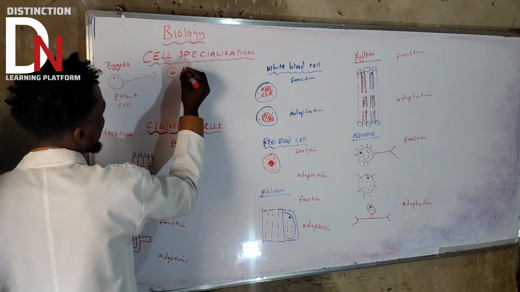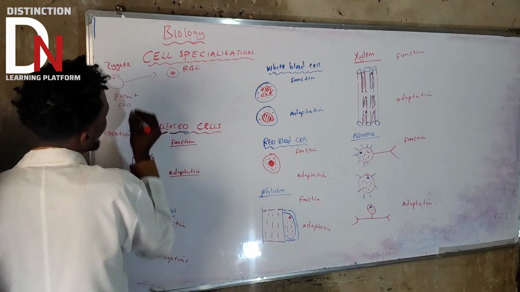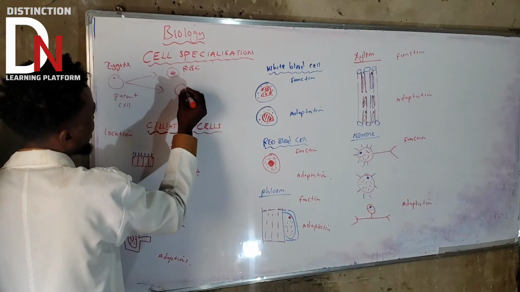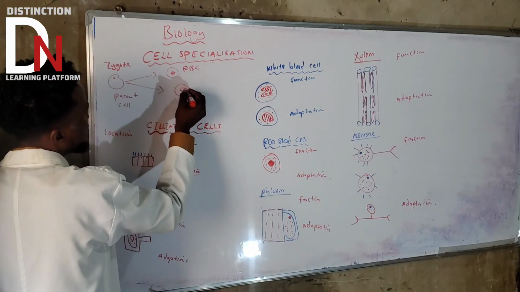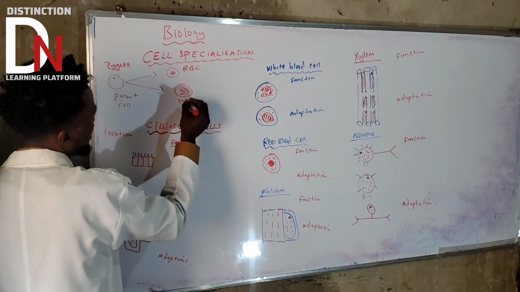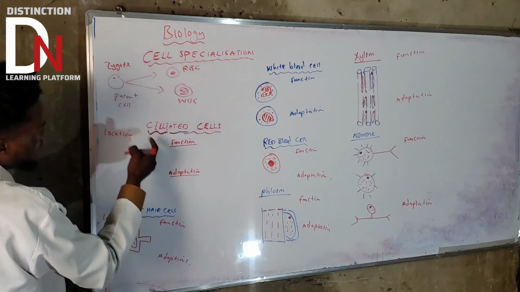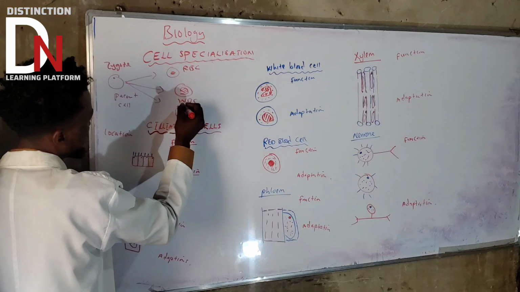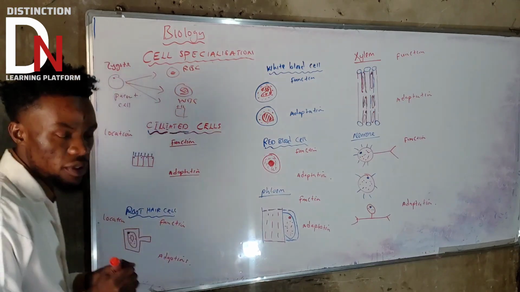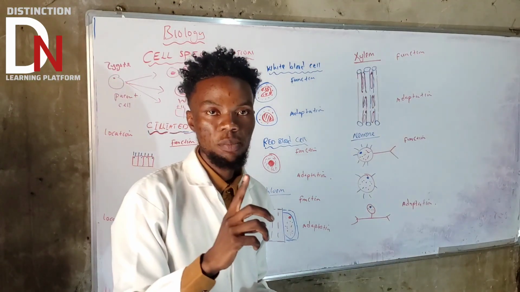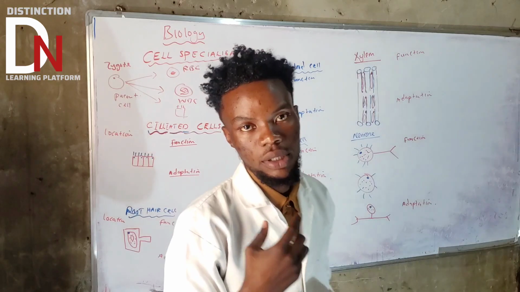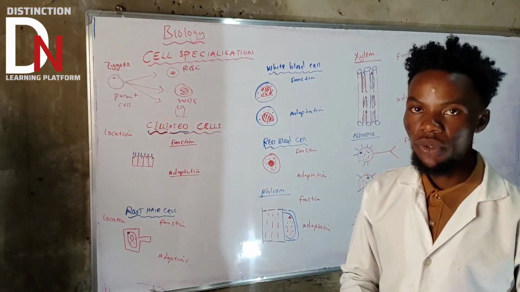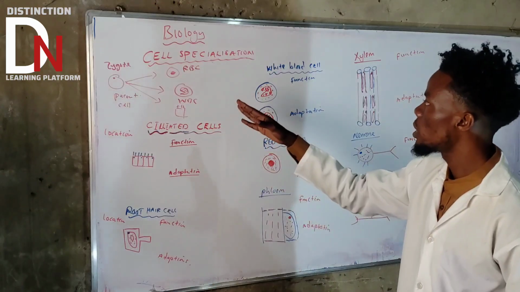Maybe this same parent cell changes into a white blood cell. Or maybe into a ciliated cell. All these three processes that I've talked about, an already existing cell is changing into another cell. So what do we call that? That is cell specialization.